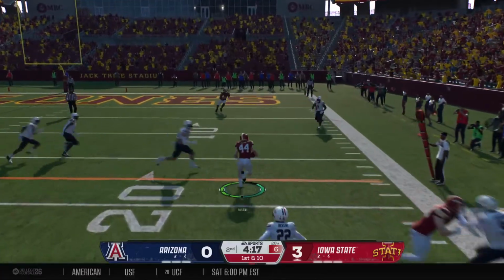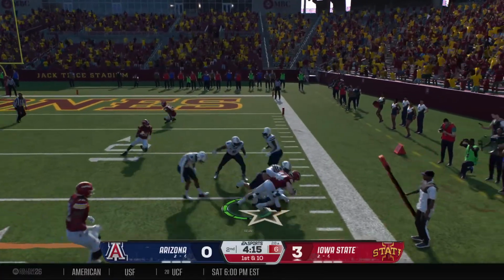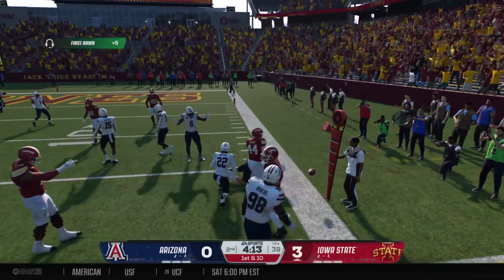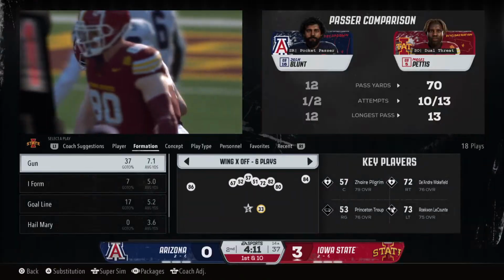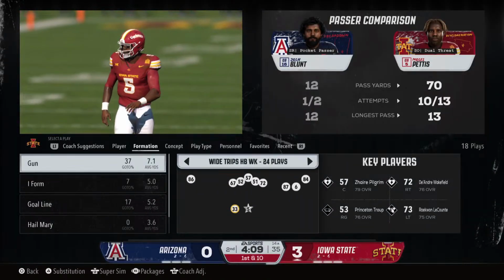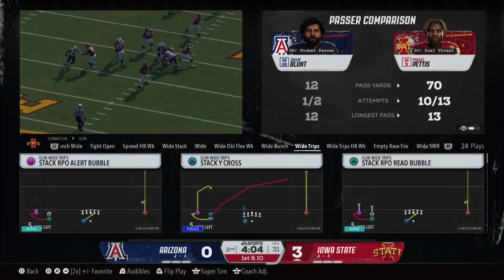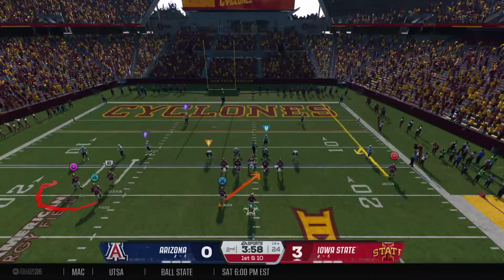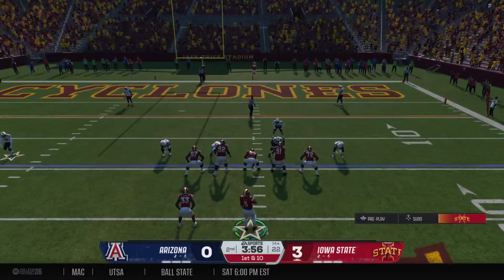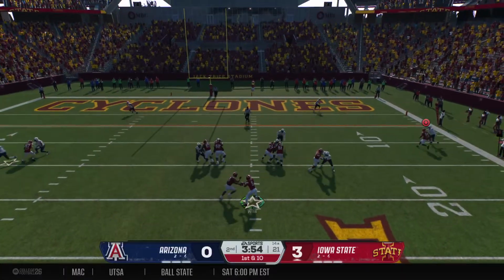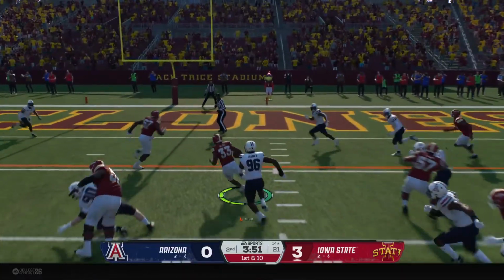It's complete. Oh, he's got some space. The ball is down at the 14 after that grab. What a great deep pass down the sideline. Receiver makes a really good catch. Almost gets in the end zone, but still set up for a good position to score a touchdown on these next couple plays. From the 14-yard line, it's 1st and 10.